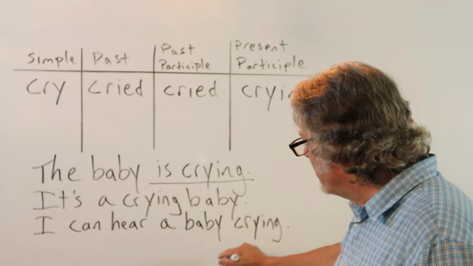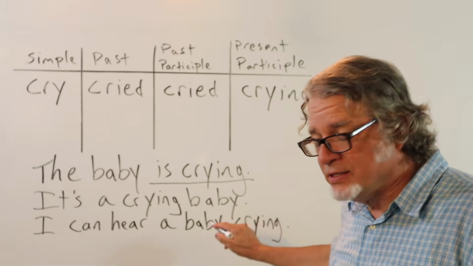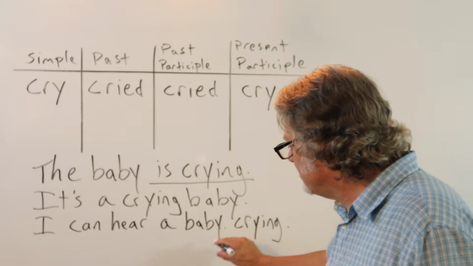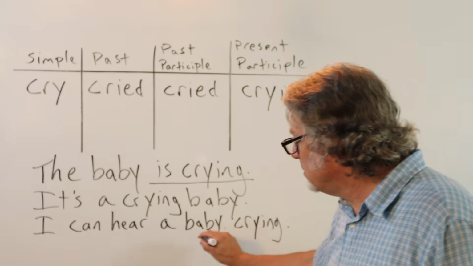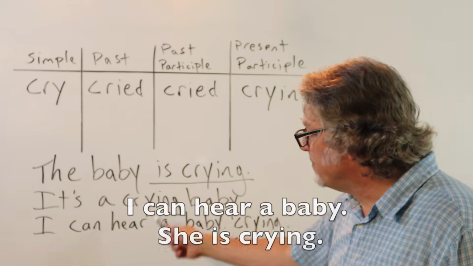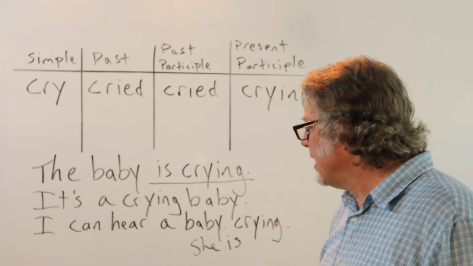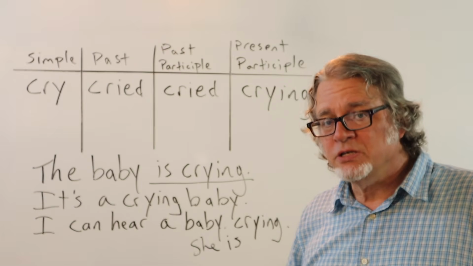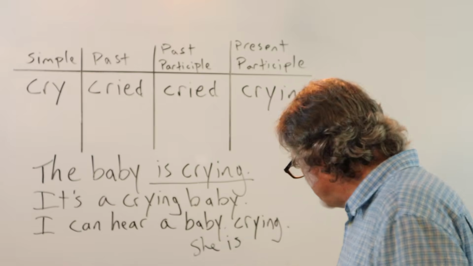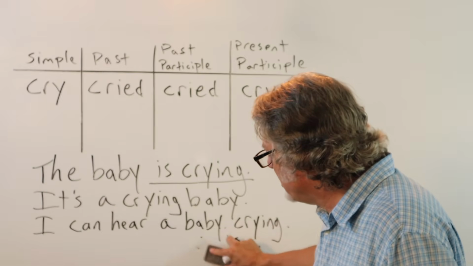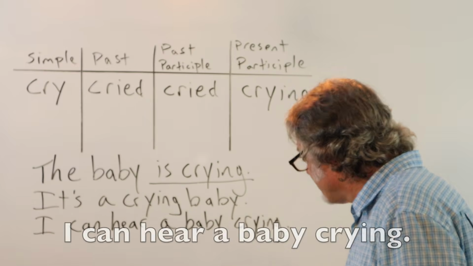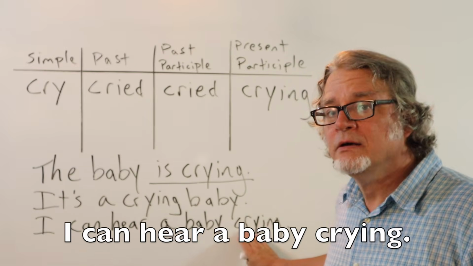It comes from actually two sentences. I can hear a baby, period, and let's say it's a female. She is crying. So you can have two sentences. I can hear a baby. She is crying. This can be reduced to just the word crying. Take off the subject and the verb. I can hear a baby crying.